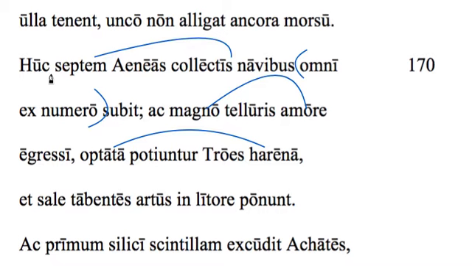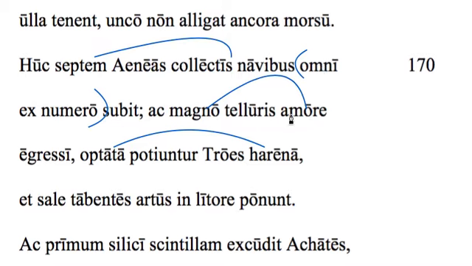So we've got the conclusion of everything that we've just talked about here, the end of our ekphrasis. Septem, the indeclinable number, I get that students wouldn't really know what to do with that, but we have this ablative absolute here, collectis navibus, with 7 ships collected, and then this prepositional phrase after it, from the entire number. If you remember, they started out with 20, and they only have 7 left, and you can imagine that there's probably not nearly as many people on even those 7 that have survived this storm. And so they are down quite a bit. It really does put the loss of life in perspective.